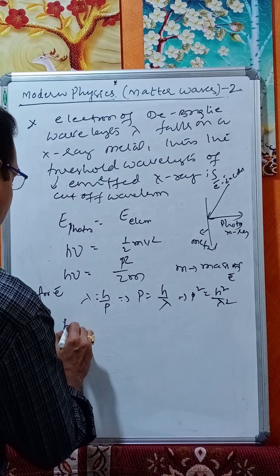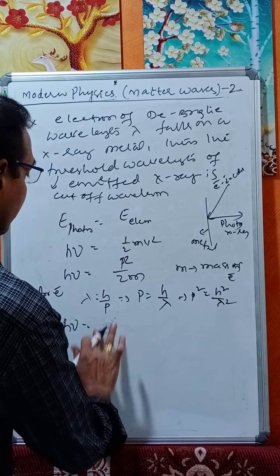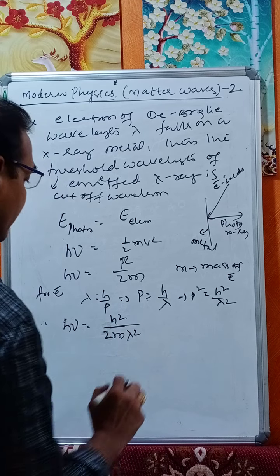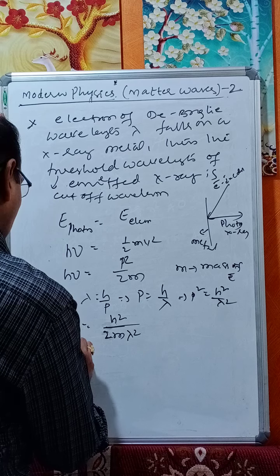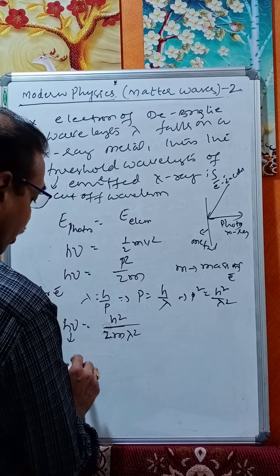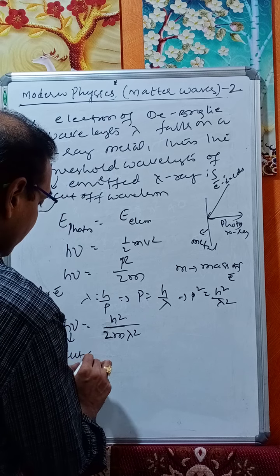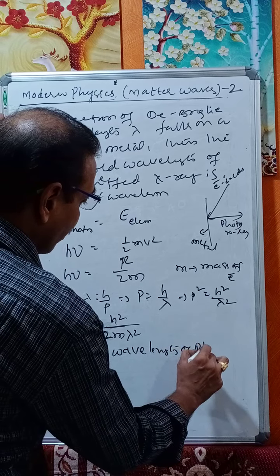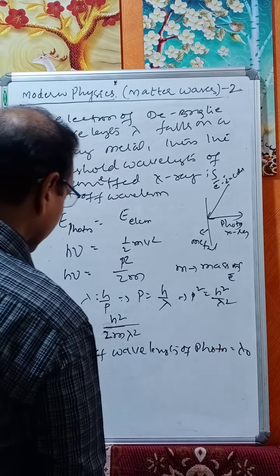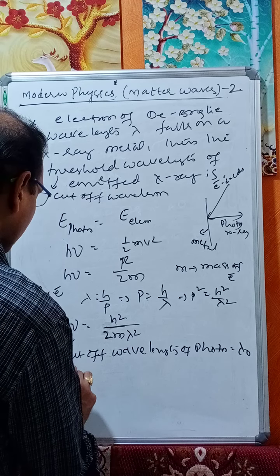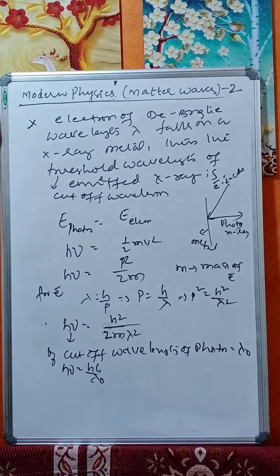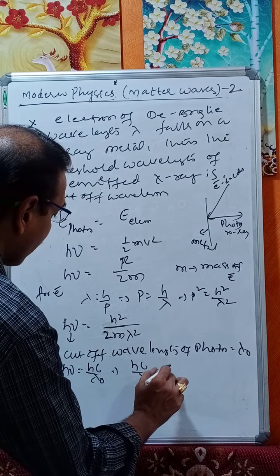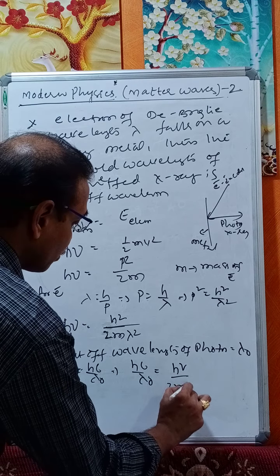Therefore, h nu equals p square by 2m, which means h square by 2m lambda square. This is the energy of the photon. Now if the cutoff wavelength of the photon is lambda naught, then h nu equals hc by lambda naught. This implies hc by lambda naught equals h square by 2m lambda square.